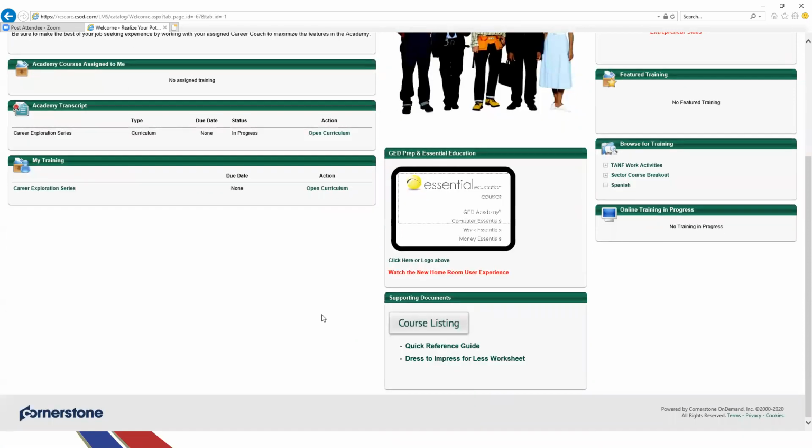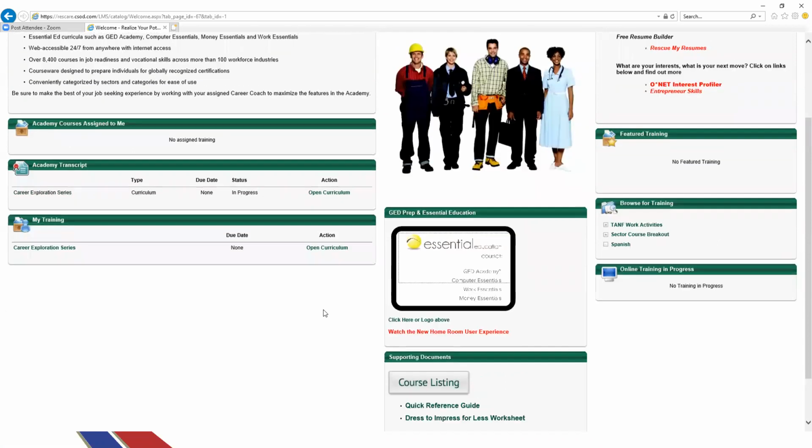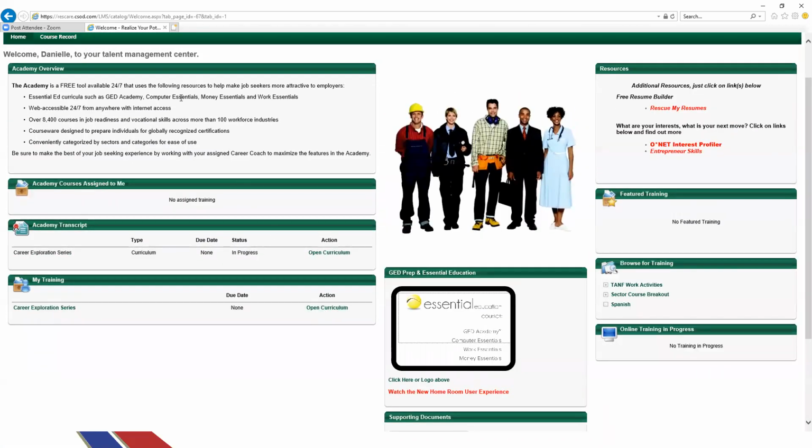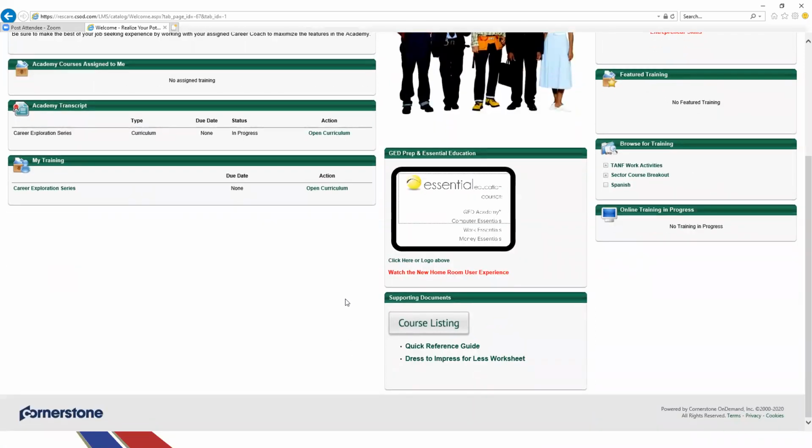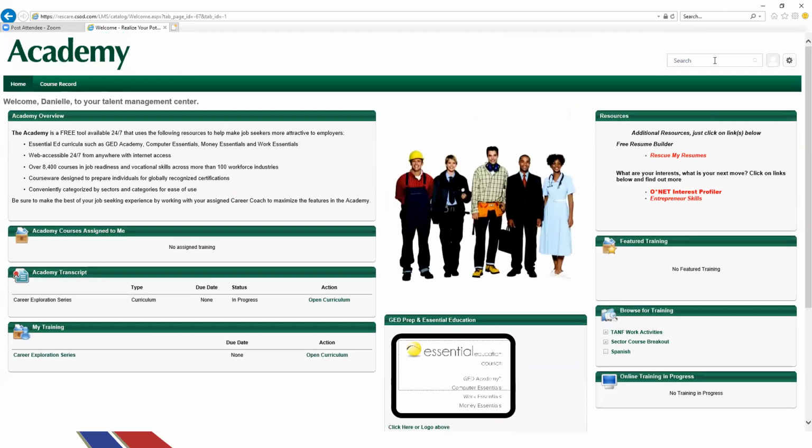Okay, so now let's talk about some of the courses that are available through this website. So as mentioned, the Academy offers over 8,000 courses. And there are 2 different ways that you can look at these courses. You can choose down here where it says course listing, and we'll do that. But I wanted to show you some of the other ways that you can look for a course, using the search engine here.